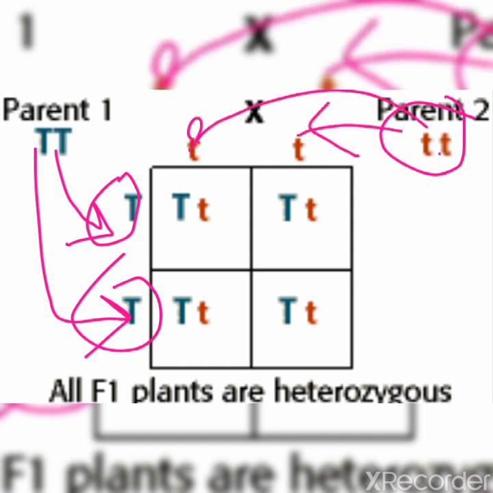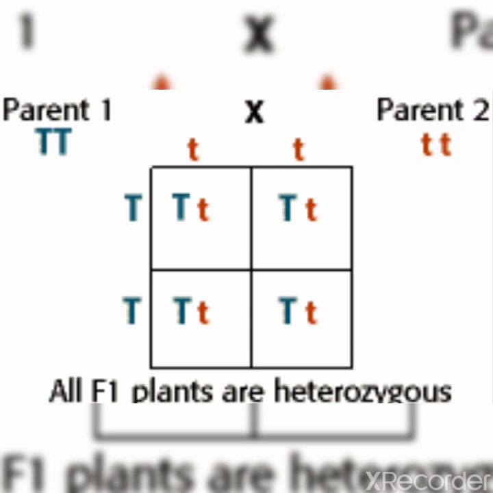Gametes are haploid in nature, so during meiosis, which is reduction division, the diploid 2n converts into n form. So they carry only one copy.